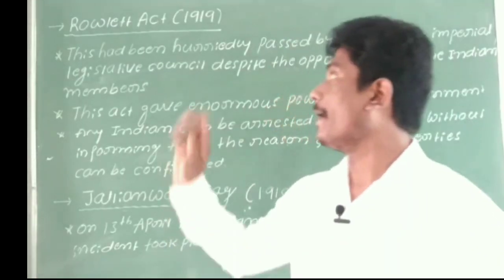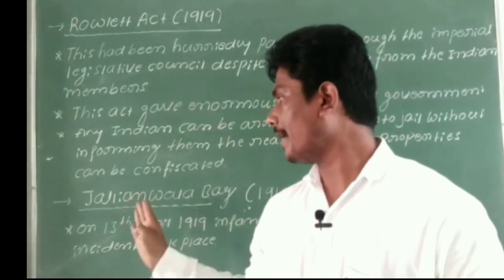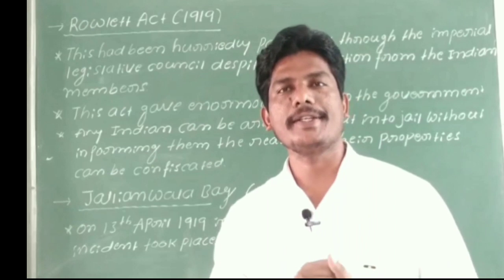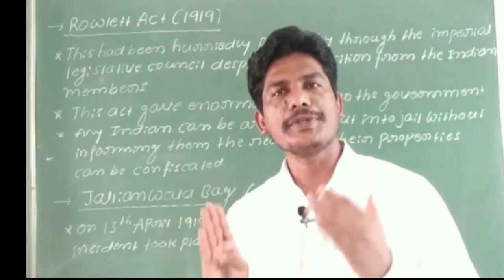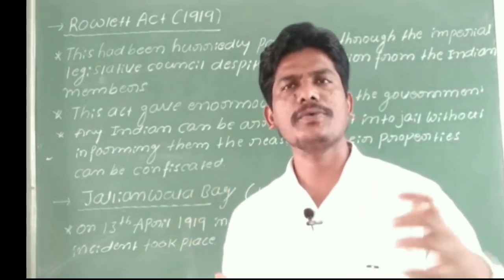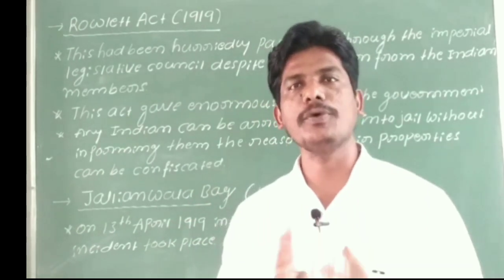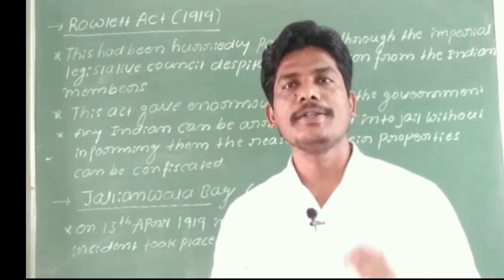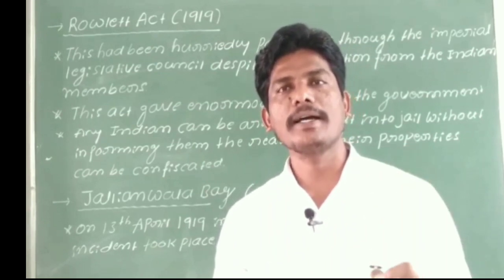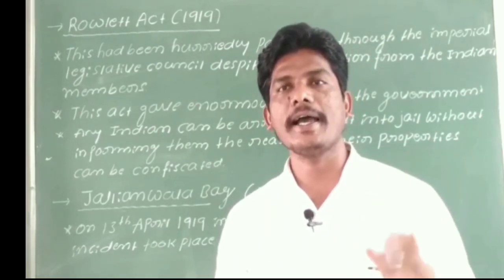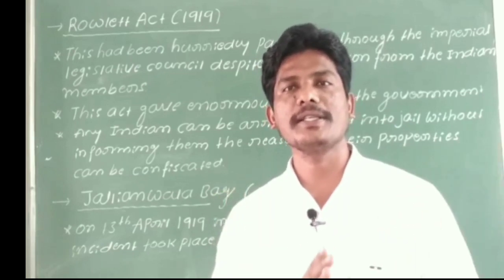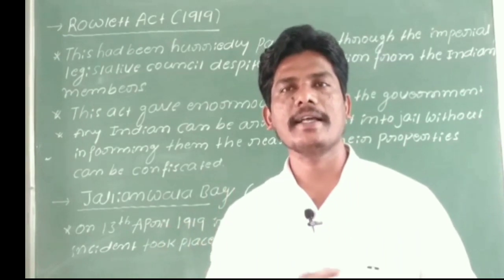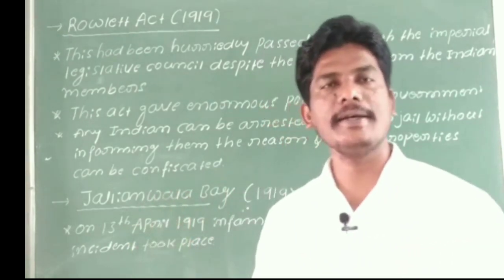Let us see about the Rowlatt Act and the Jallianwala Bagh incident. Before going to discuss this concept, just recall the previous concept. In the previous class we discussed the Satyagraha: how Mahatma Gandhiji started Satyagraha, what was the meaning of Satyagraha, and where Gandhiji started it. We discussed all that in the previous class.